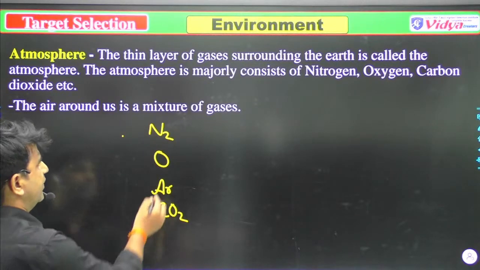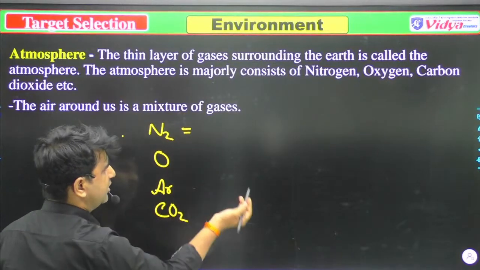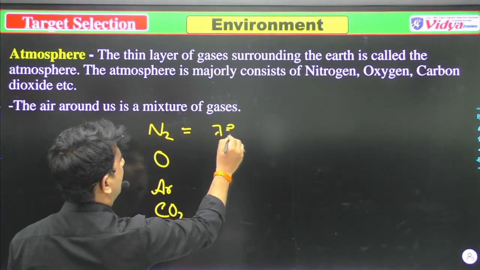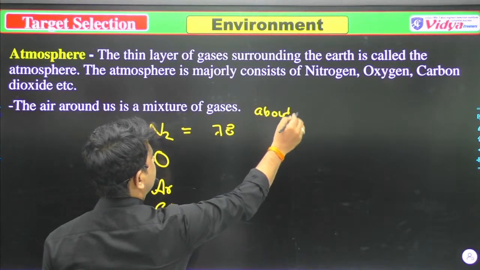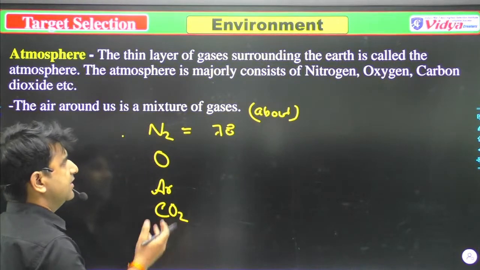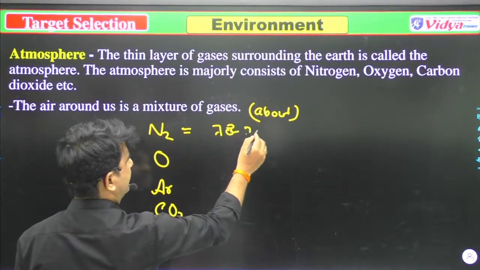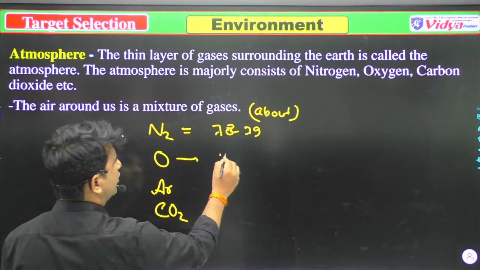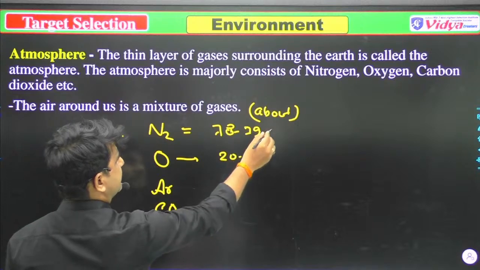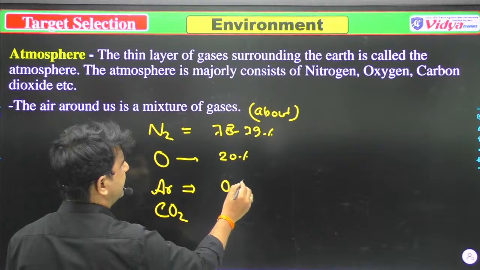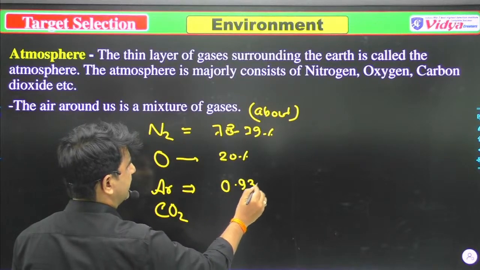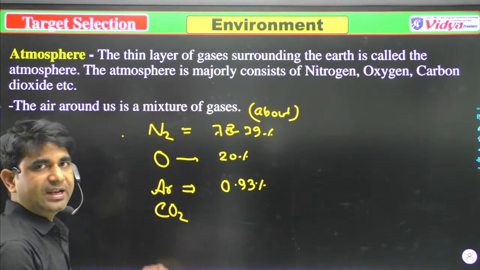When someone asks you what is the percentage of nitrogen, you can say, sir, it's about 78 to 79%. All these values are approximate. Oxygen is about 20%. Argon is about 0.93%.